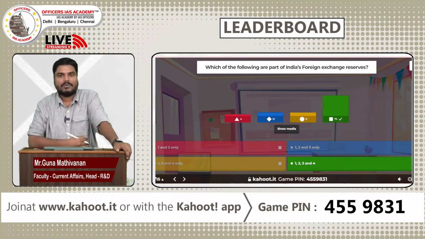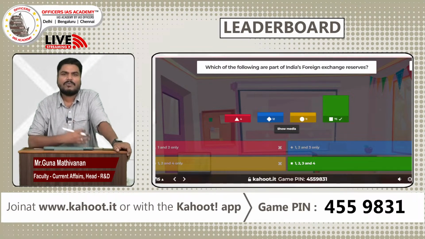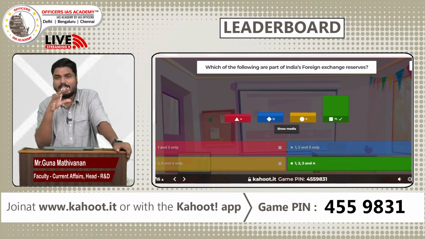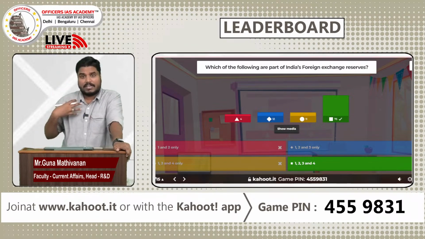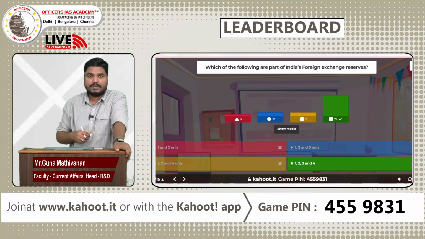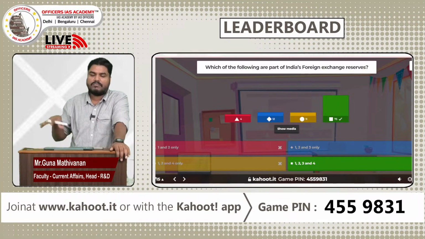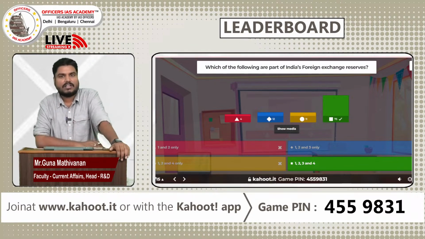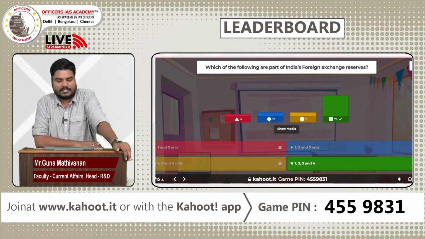If India is contributing $100 million, then $25 million will be the reserve tranche that can be used by India for balance of payment purposes. So these four, gold, foreign currency assets, SDR and reserve tranche, are all parts of our Forex reserve. So the answer is D. Almost 70 plus participants have chosen the right answer. We'll have a look at the leaderboard.